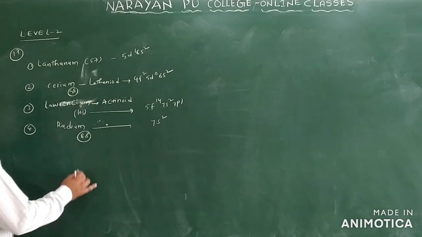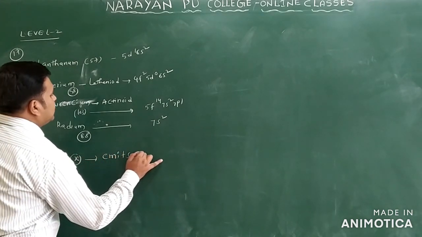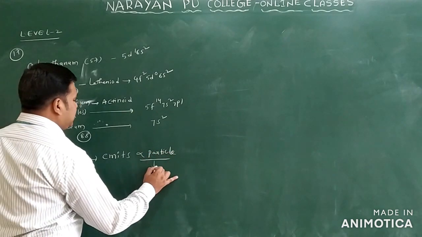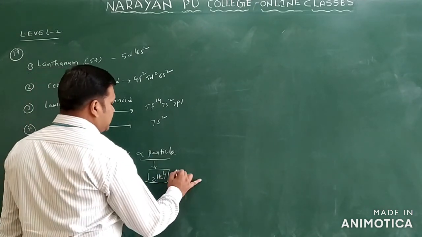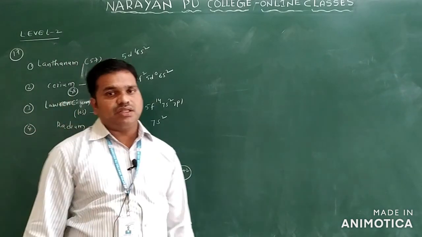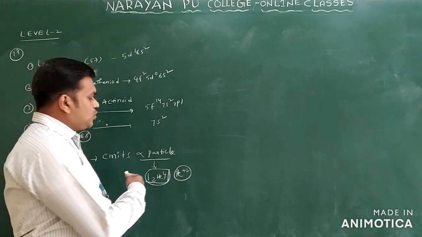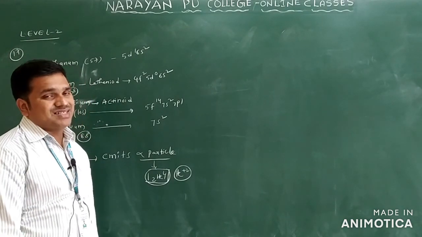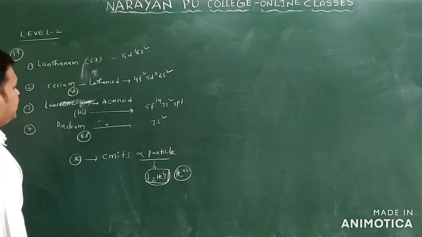So what are they asking here? The element X emits an alpha particle. What is an alpha particle? An alpha particle is a doubly charged helium atom, or He 2+. When one alpha particle is released, they release He4 like helium. So the atomic number is reduced by 2 and the mass is reduced by 4.